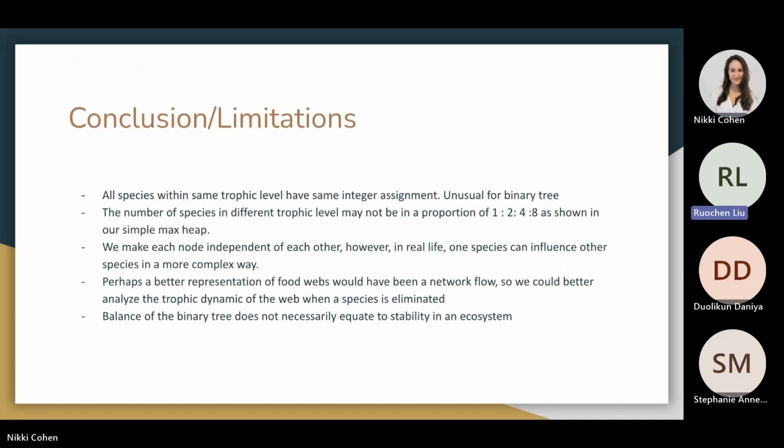So based on these limitations, we're thinking that perhaps a better representation of food webs would have been a network flow, so we could better analyze the trophic dynamics of the web when a species is eliminated. And finally, as interesting of an exercise as it was to examine a natural system through a max heap, we fully understand that this cannot be reliably or scientifically applied, as balance within a binary tree does not necessarily equate to the stability within an